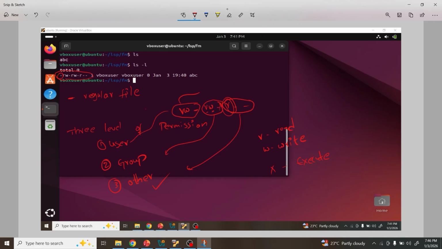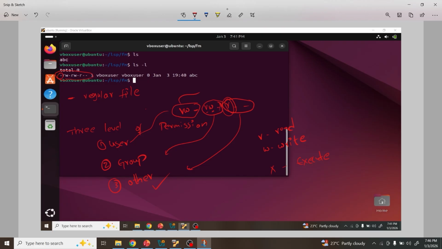Now, by default, we got rw-, r--, r--, right? So this is the default permission for a file.